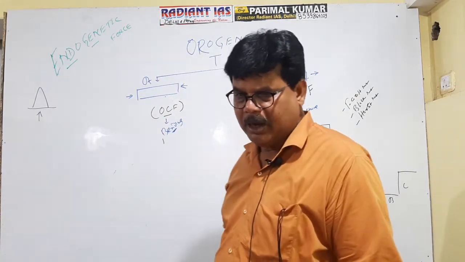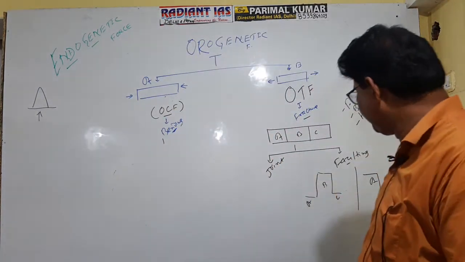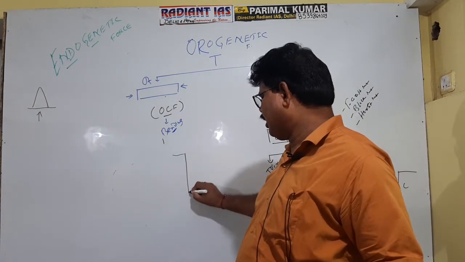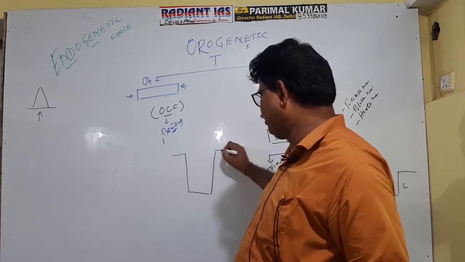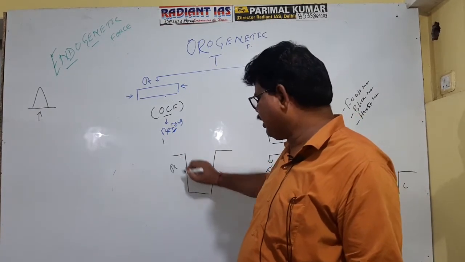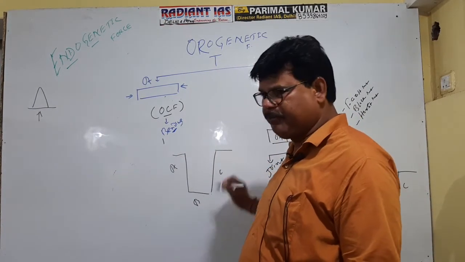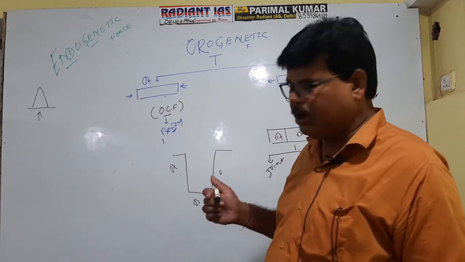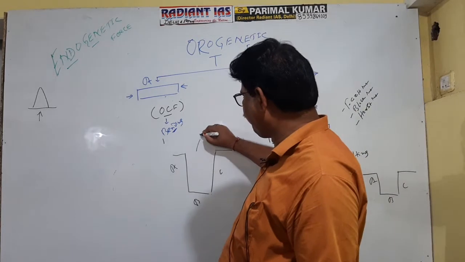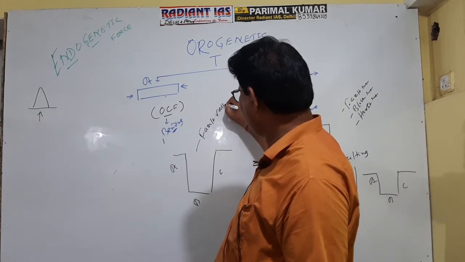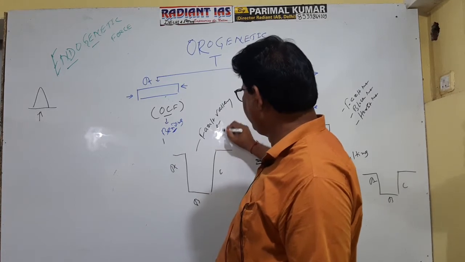Getting well now? And when this type of feature is created, one fragmented part remains as it is, another subducts, and a third remains as it is. So this is also faulting now. These are the fragmented parts A, B, C. Okay. So as a result of faulting, a valley is created. So this is referred to as fault valley or rift valley.